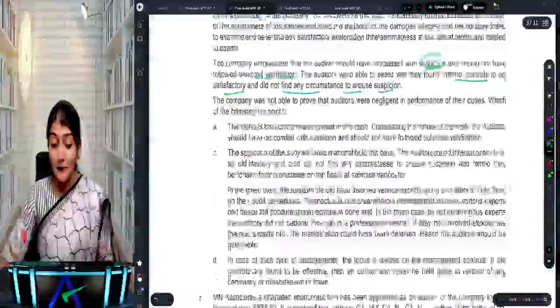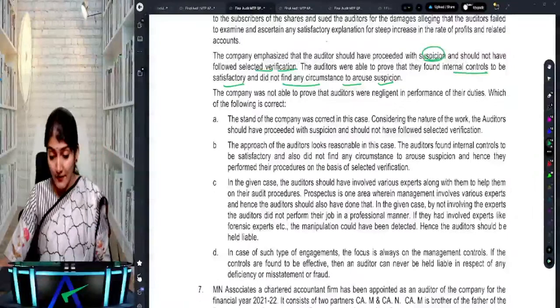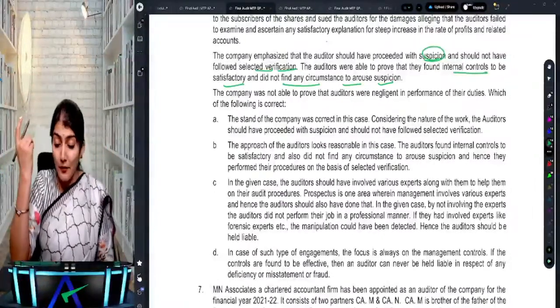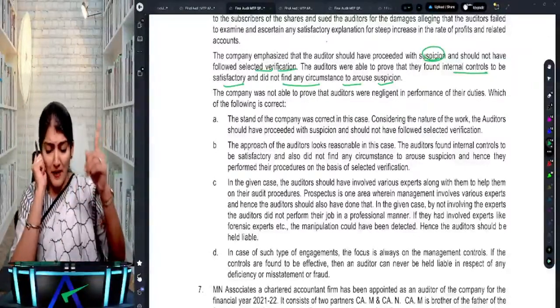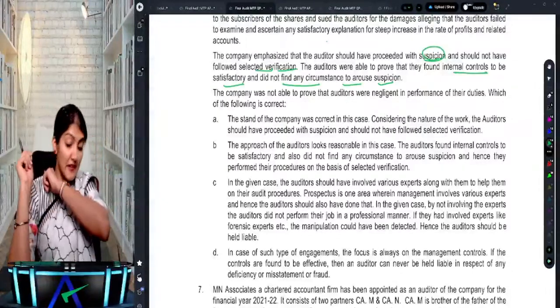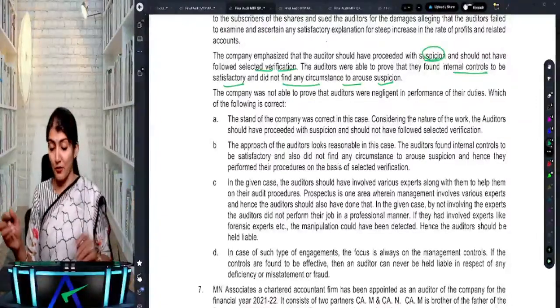The stand of the company was correct in this case. The approach of the auditor looks reasonable in this case. Auditors should have involved various experts along with them to help in their audit procedure. In such type of engagement, the focus is always on management control. If the controls are found to be effective, then an auditor can never be held liable in respect of any deficiency or misstatement or fraud.